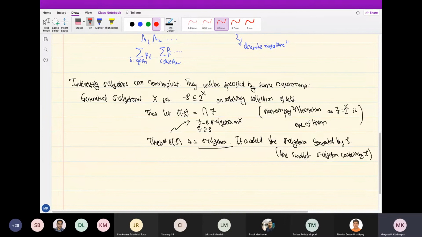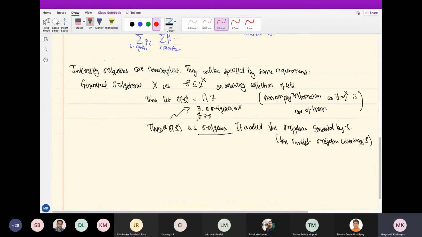In fact, any sigma algebra that contains this collection S will be one of these. Therefore, this is the smallest sigma algebra. In other words, any sigma algebra F that contains the collection S contains the entire sigma algebra of S. So that's the smallest sigma algebra that contains the collection S. Is this clear? Is there anything unclear about it? This is very, very important. Almost all sigma algebras we will see will be defined like this, as being generated by some collection of sets which we wish to be in the sigma algebra.